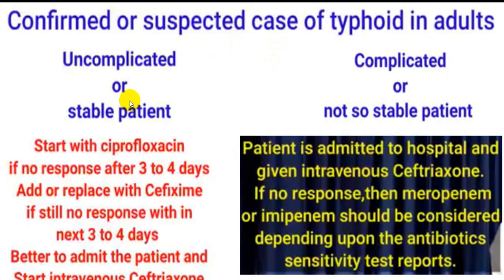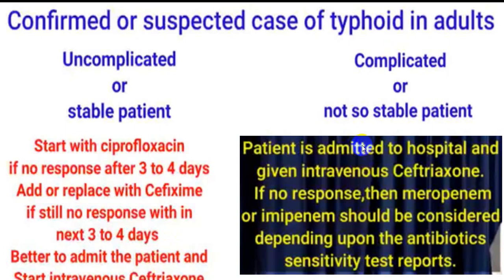We say uncomplicated case and complicated case. In an uncomplicated case, you can start with ciprofloxacin and you can replace it after 3 to 4 days if there is no response, you can switch over to a third generation cephalosporin, and then if required injectable forms.